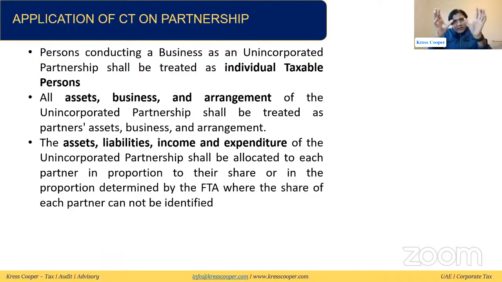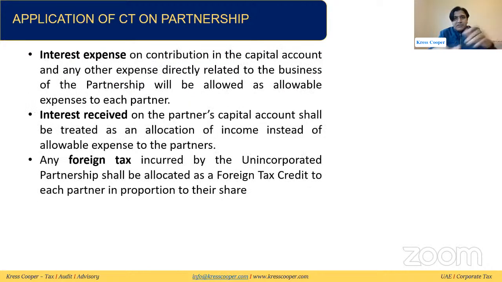So basically, whatever the partnership is earning will be allocated in proportion to their shares, and their share will be subject to tax. And wherever they said, if there is no specific share, then the FTA can decide the share percentage of each partner as well if there are no specific shares.